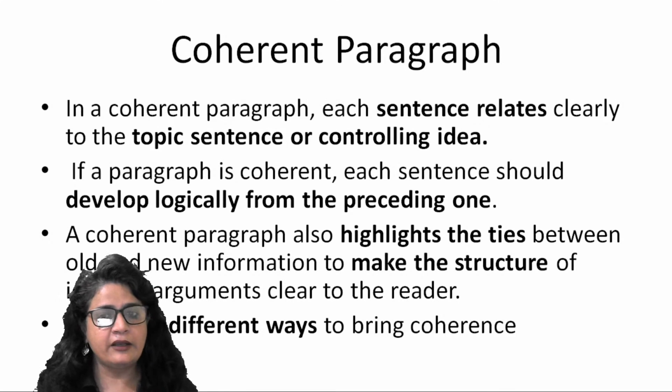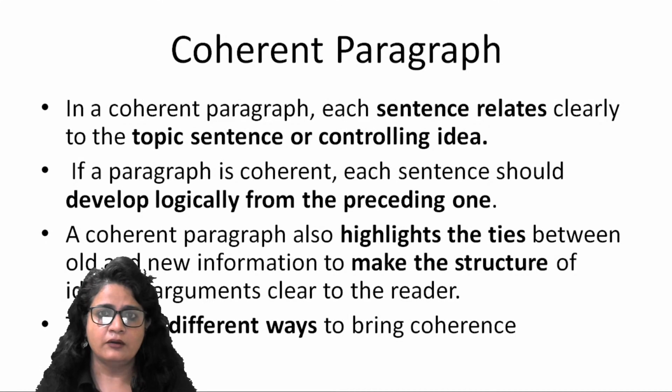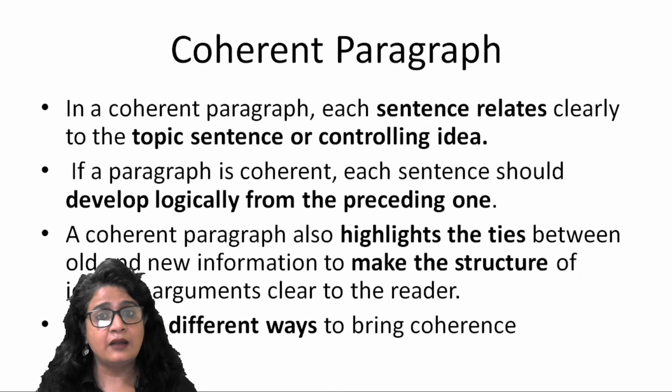Third, a coherent paragraph also highlights the ties between old and new information to make the structure of the idea or argument clear to the reader. So when you come to your sequence, that B, D, C, A is your sequence, try to read in that order and see if it is making it clear what the whole point is. As a reader, are you able to understand the entire message without any hiccups, without any problem, without any interference? Is it telling you clearly what the author wants to say?